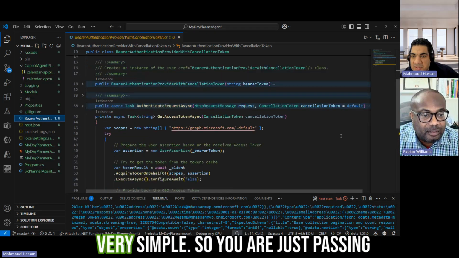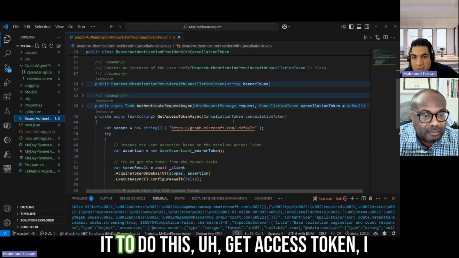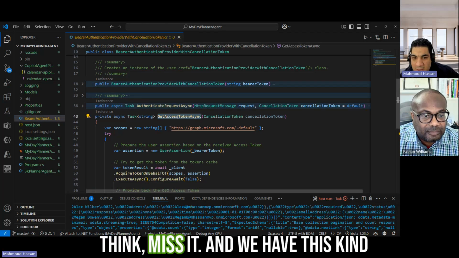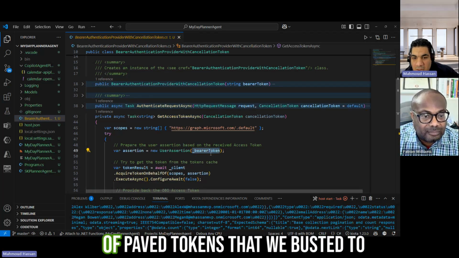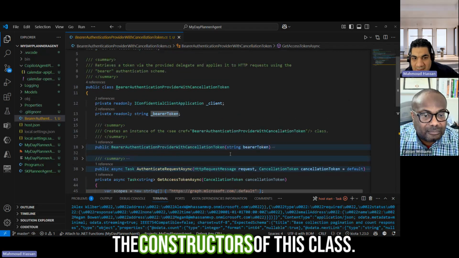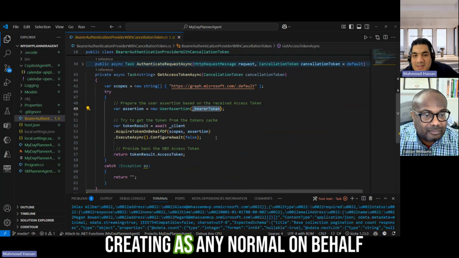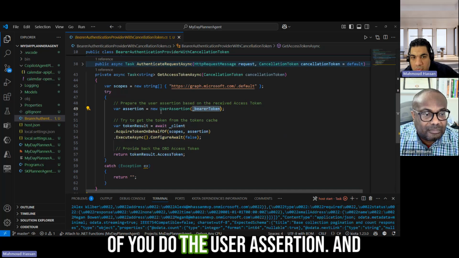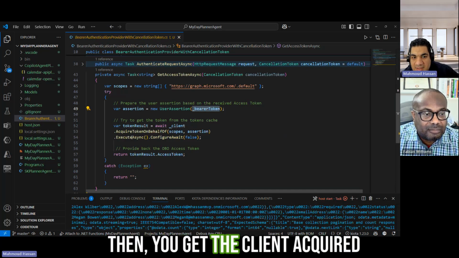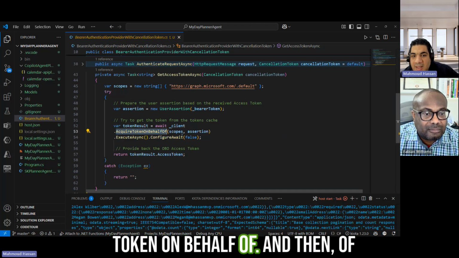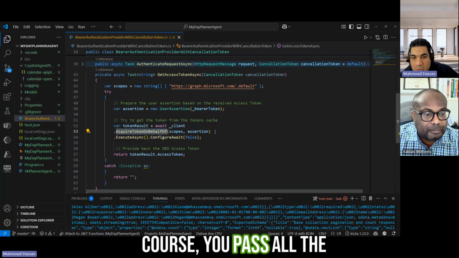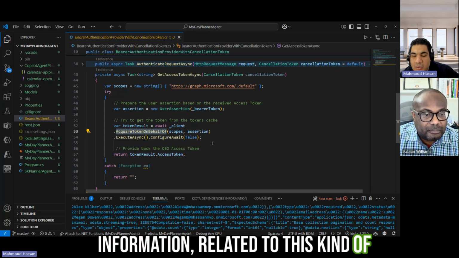And again, it is very simple. So you are just passing it to this get access token async method. And we have this kind of pair token that we pass to the constructor of this class. And then in the background, we are creating an on-behalf-of flow, as any normal one. You do the user assertion, and then you get the client acquire token on behalf of. And then, of course, you pass all the information related to this client.